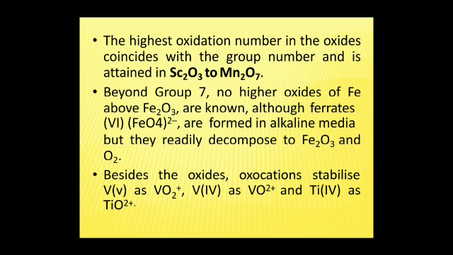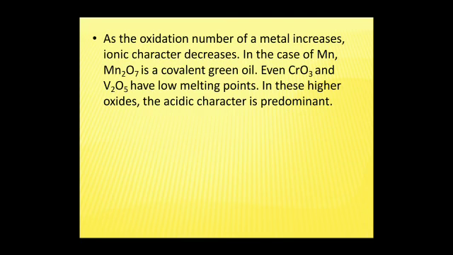Besides oxides, oxocations stabilize. As the oxidation number of a metal increases, ionic character decreases. In the case of manganese, Mn2O7 is a covalent green oil. Even CrO3 and V2O5 have low melting points. In these higher oxides, the acidic character is predominant.